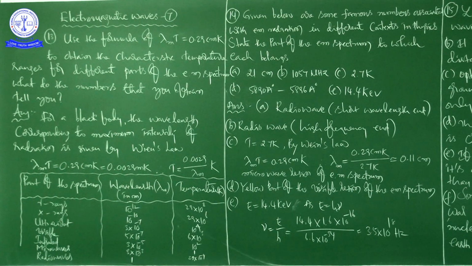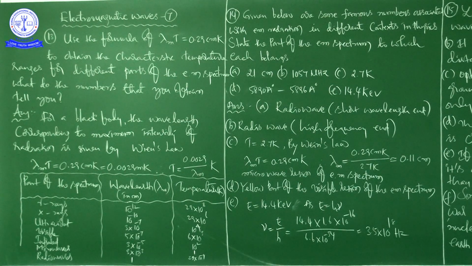Okay, right. And in continuation to that, what do the numbers that you obtain tell you? Because it corresponds to the wavelength. So when you know the corresponding wavelength, and having this formula, what is the T value? T is equal to 0.29 centimeter Kelvin divided by lambda m. We know the wavelength, and by substituting the wavelength in the given formula, you can find out the temperature. That is what we are going to do now.